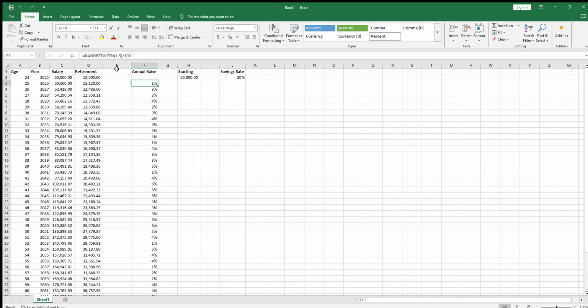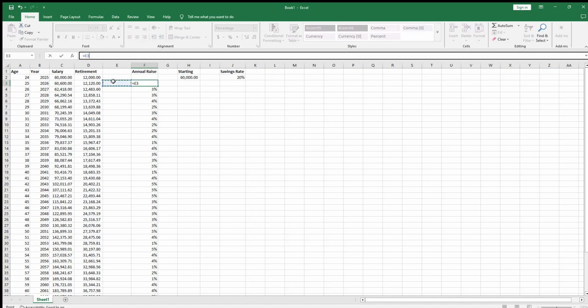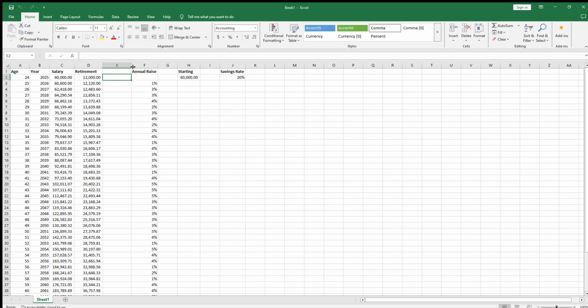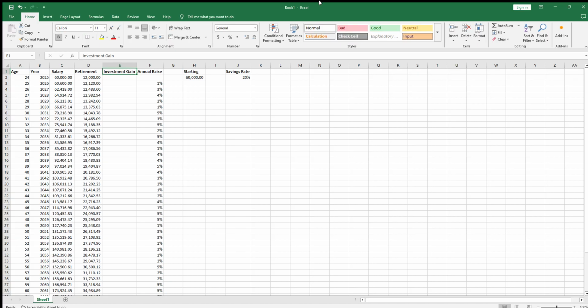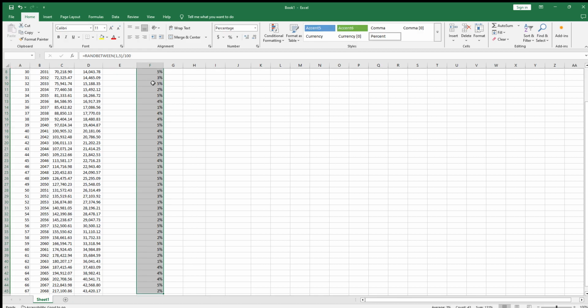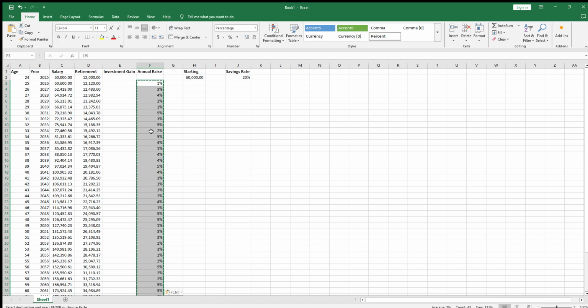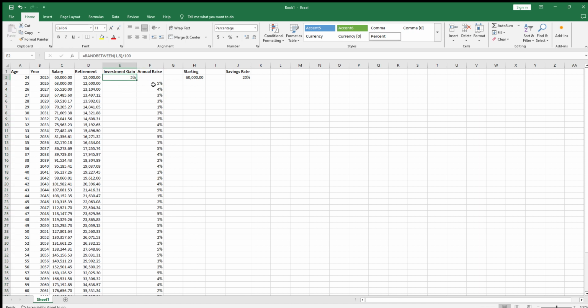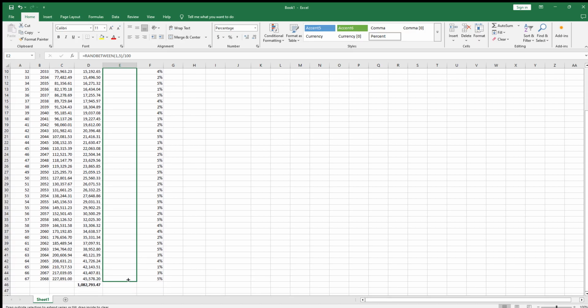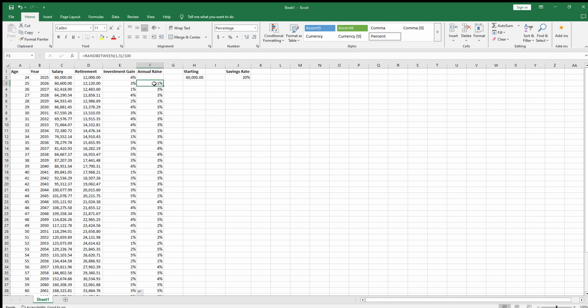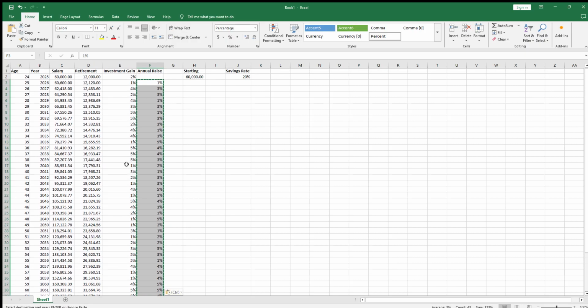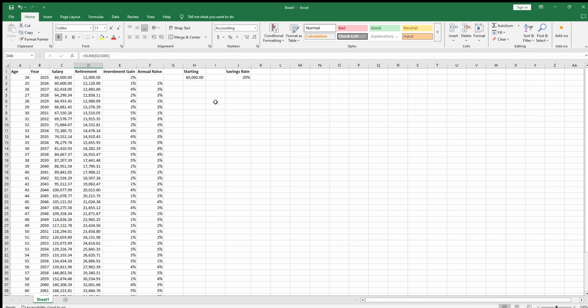So I'm thinking about doing another RANDBETWEEN for potential gains on the year. So let's do investment gain. All right, and I'll just keep randomizing. But you know what? Let me just hard code this. That way, this just gets less distracting. Well, I guess we could copy, paste this in here, and then just drag it down really quick. Then let's hard code that as values. Cool. So still around 1 million, but still pretty solid.